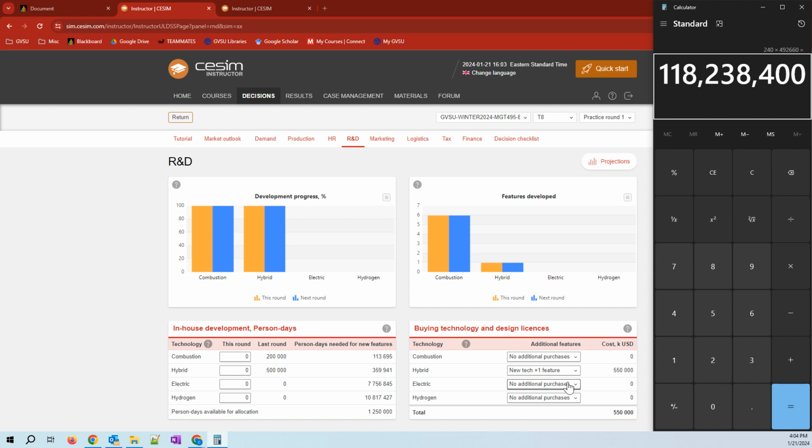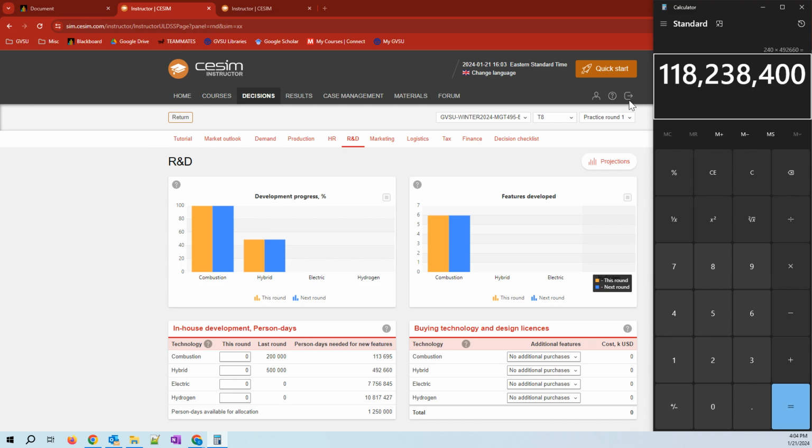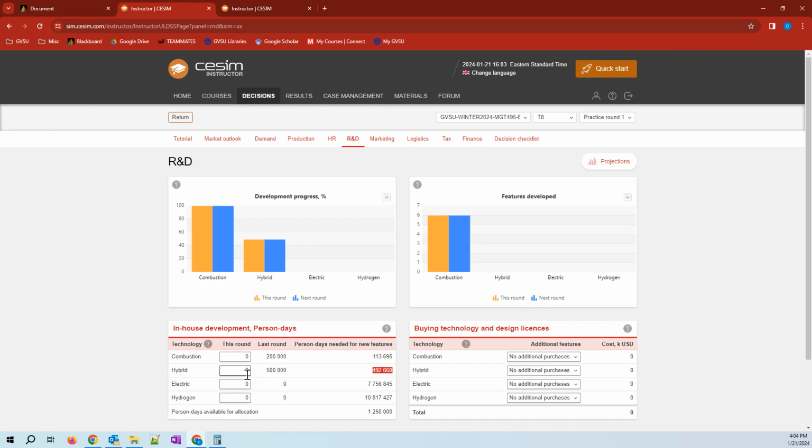Or if I feel that no, this is too much money to spend, I can wait 1 year and launch the hybrid car next year. Let me learn how the market does on hybrid car. Then I can invest my R&D team to work on it and complete the design of my hybrid car by next year. So you see the difference in the colors now. The 49.21% is the state of my hybrid engine development in this round.